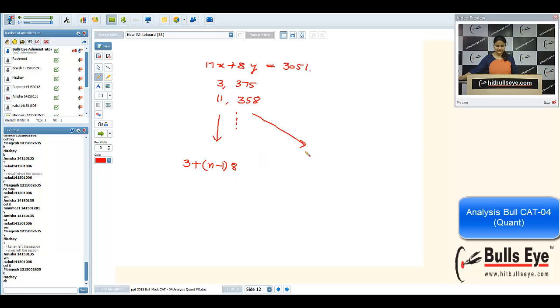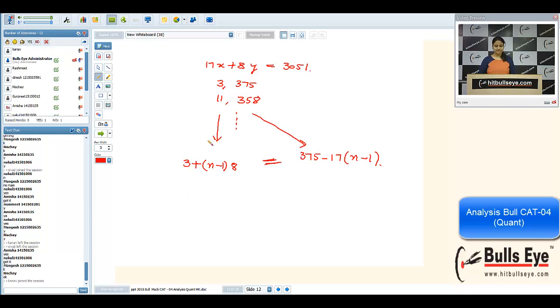In this sequence, the format is 375. A plus n minus 1 into d formula I'm using. I want these to be equal. By using this, you can find the value of n. Obviously, n should be an integer, a positive integer rather. You could find the value of n, then you can calculate. Is it okay with you? Since we want the difference to be minimized, that's why we are taking them equal. Is it okay?